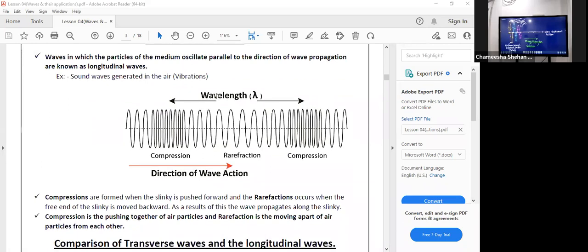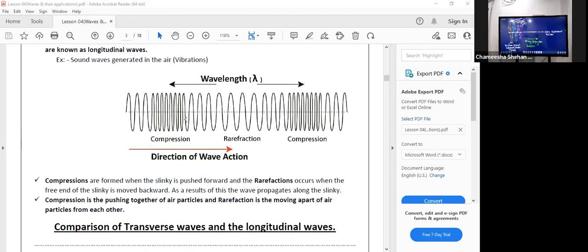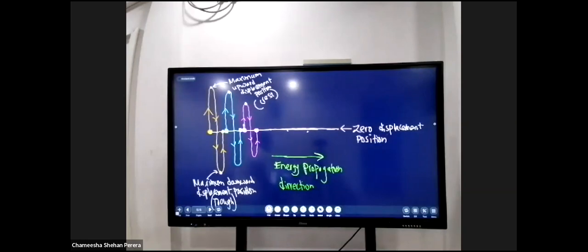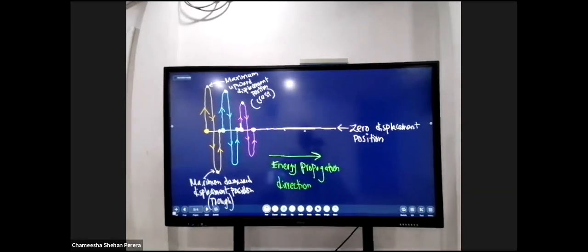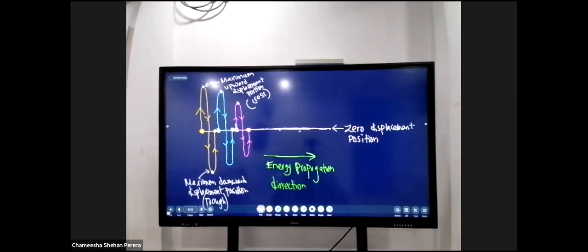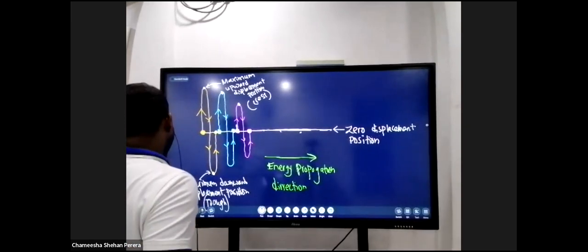Waves in which the particles of the medium oscillate parallel to the direction of the wave propagation are known as longitudinal waves, right? Read it again. Waves in which the particles of the medium oscillate parallel to the direction of the wave propagation are known as longitudinal waves, right? You know it, right? You don't have to talk much about longitudinal waves. I'll just explain a simple thing for you to know about this.